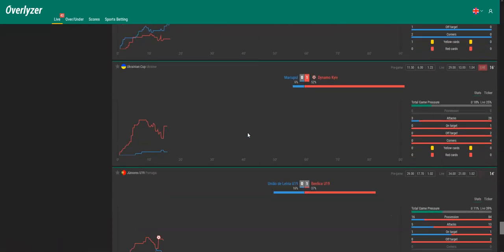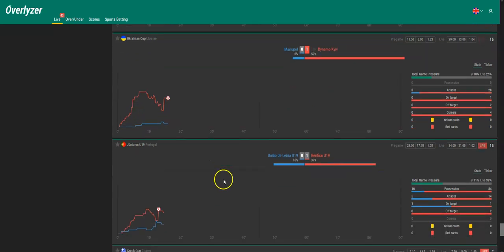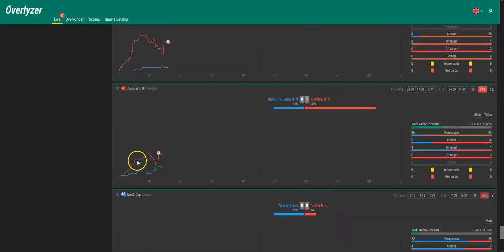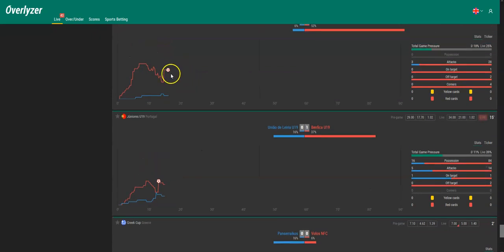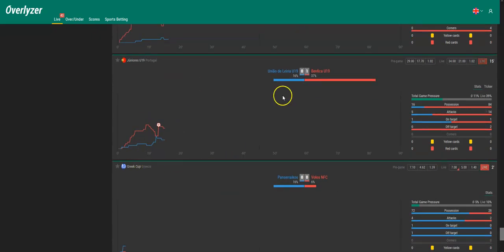Yeah, what else? We got Dinamo Kiev here, but they already scored. As you can see, the trend situation was clearly better than Mariupol. Also here, not so much like Dinamo Kiev, who are clearly better, but Benfica under 19s also started clearly better than União de Leiria under 19s.